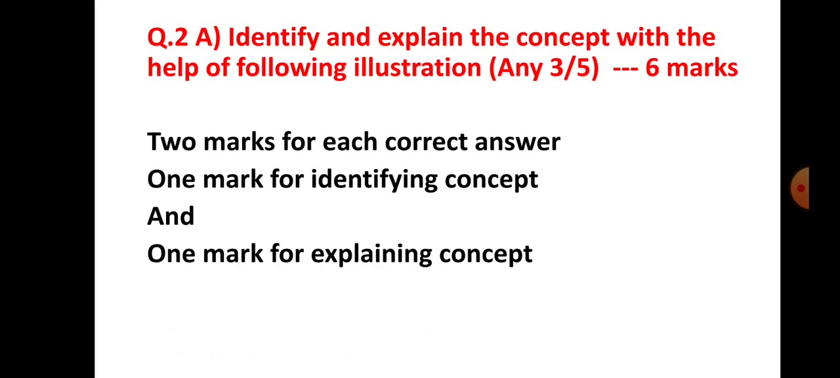Now the next question, number 2A. Question number 1, the objective type question, is finished. Now let us see the second question, question number 2A. Identify and explain the concept with the help of the following illustrations. Any 3 you have to attempt out of 5, total 6 marks. So 2 marks for each correct answer: 1 mark for identifying the concept, and 1 mark for explaining the concept.